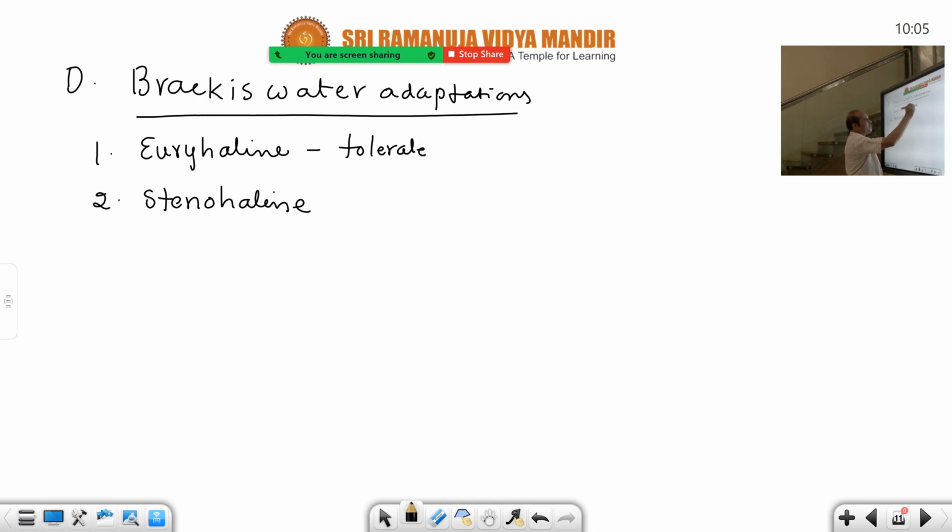That is the meaning of euryhaline. Important for 2 marks question. Wide ranges of salinity variations. Wide range, but cannot tolerate narrow range of salinity variations also.